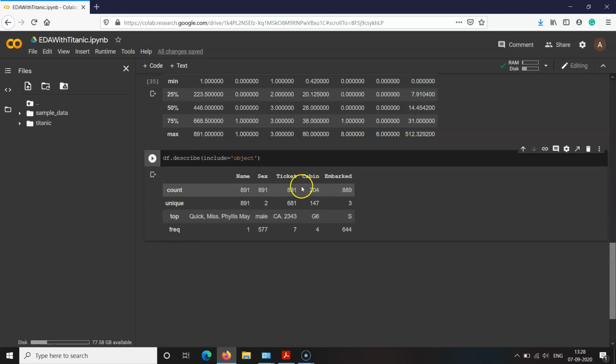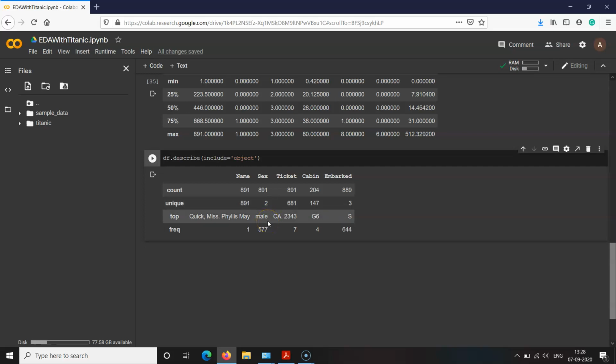Let us interpret this information for a particular feature variable called sex. The count means that for every passenger traveling on that ship, the gender information is available. There are two distinct values for the variable sex, which are obviously male and female.